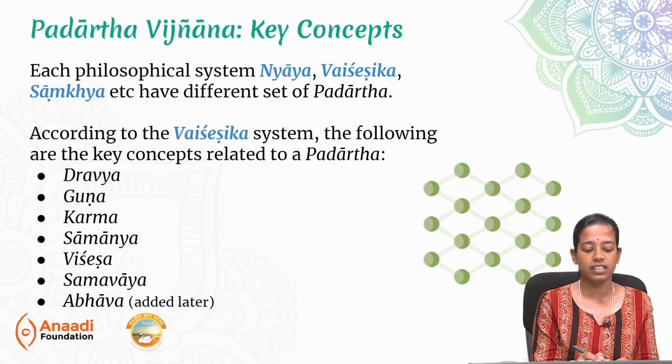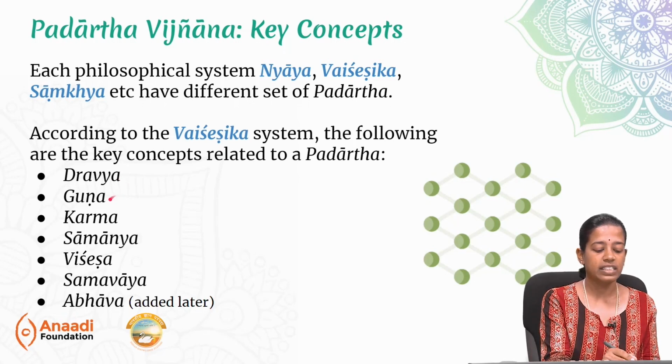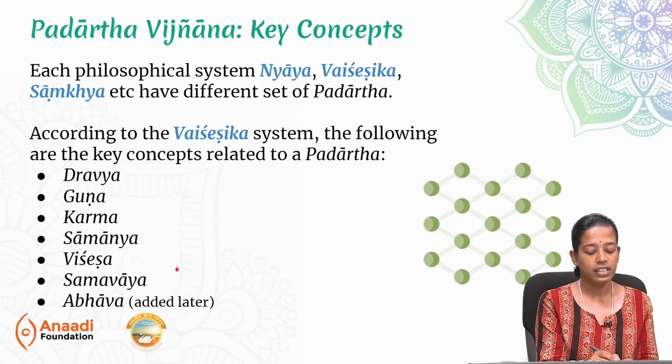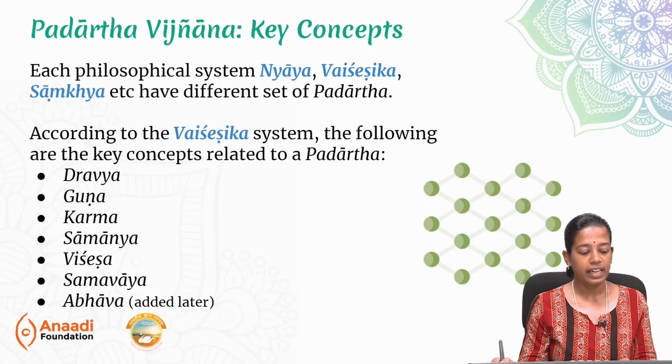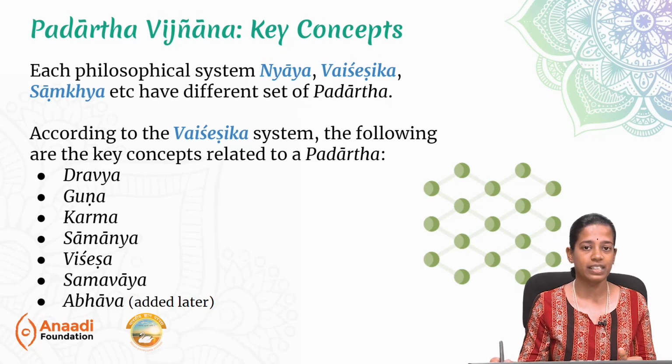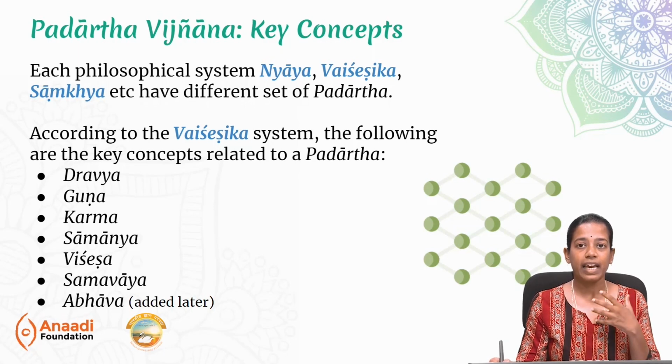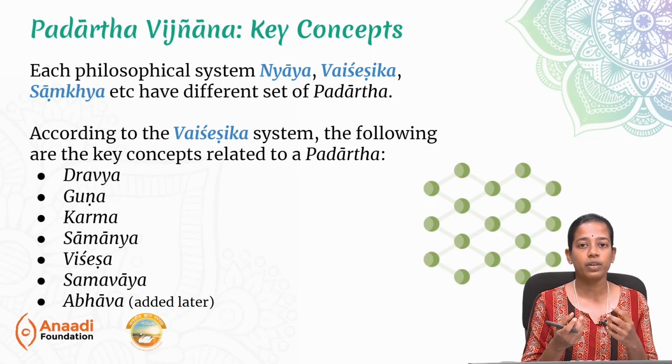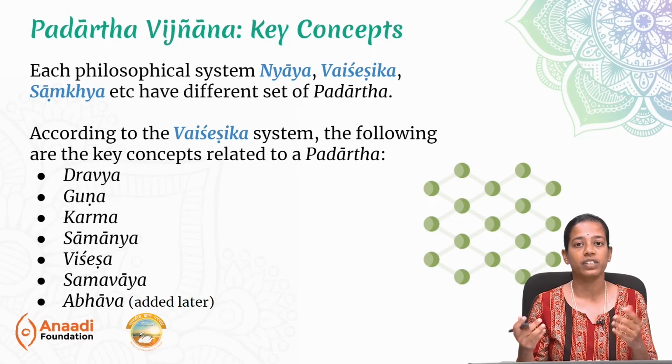According to the Vaisheshika system, the following are the key concepts with respect to Padartha Vijnana. Number 1 is dravya, second is guna, third is karma, fourth is samanya, fifth is vishesha, sixth is samavaya, and seventh is abhava. This was added at a much later date. Let us now try to understand each of these key concepts and what are all their subcategories as well. This will help provide a framework which will make us understand the nature of this reality.